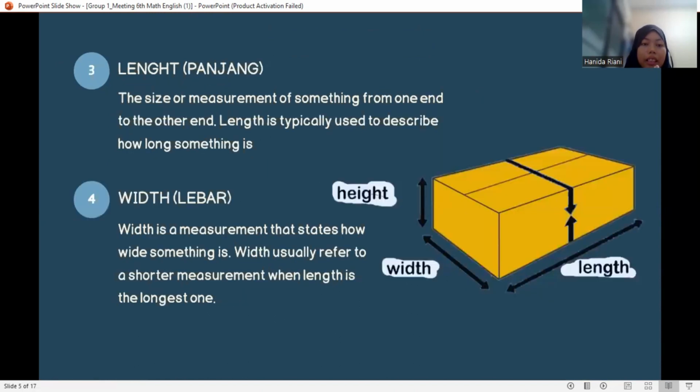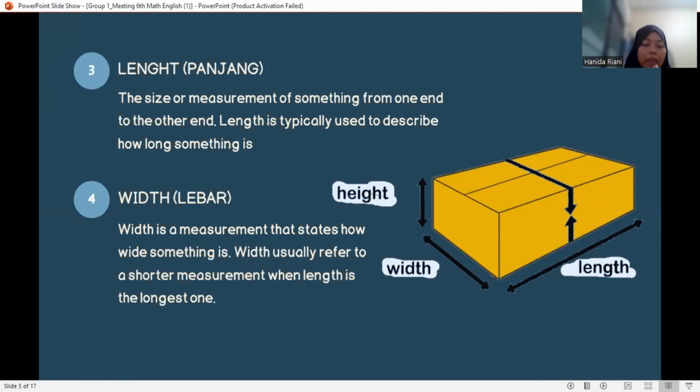3. Length, which means in Indonesian is panjang, the size or measurement of something from one end to the other end. Length is typically used to describe how long something is.